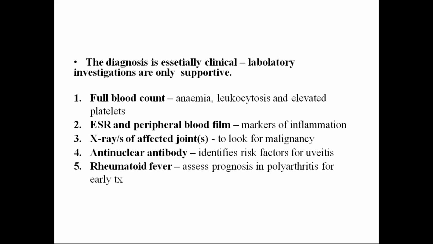Sometimes the cervical spine will be affected, where we see atlantoaxial subluxation can be there. But to pick all these things, only X-ray is not sufficient. Depending upon the condition, depending upon the areas where it gets affected, we need to have an MRI spine also. The other things are antinuclear antibodies, and it helps in identifying the risk factors for uveitis, and rheumatoid factor.